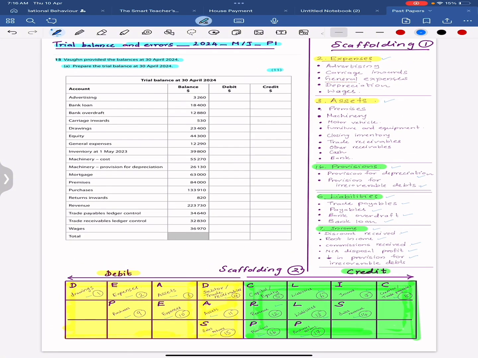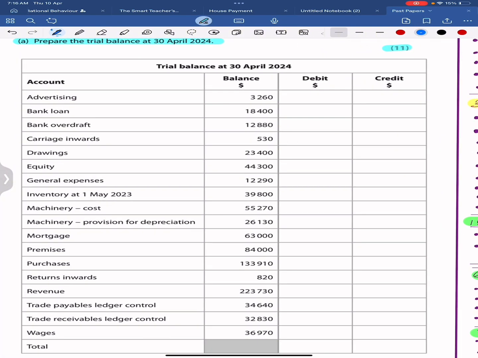Now, having this knowledge, you should be able to complete a trial balance. So let's identify the debit and credit items. Debit items in yellow and credit items in green. Firstly, I'm going to color code the debit and the credit items and then post the values to the respective columns.